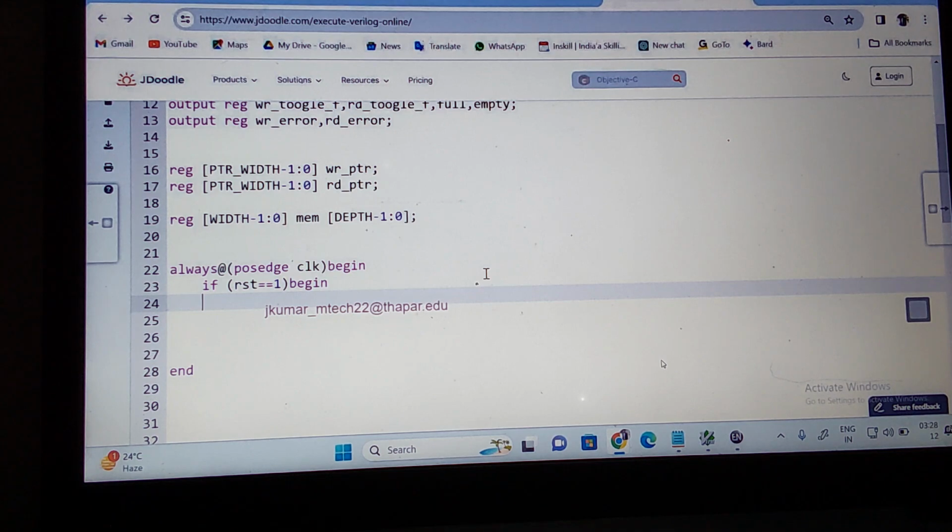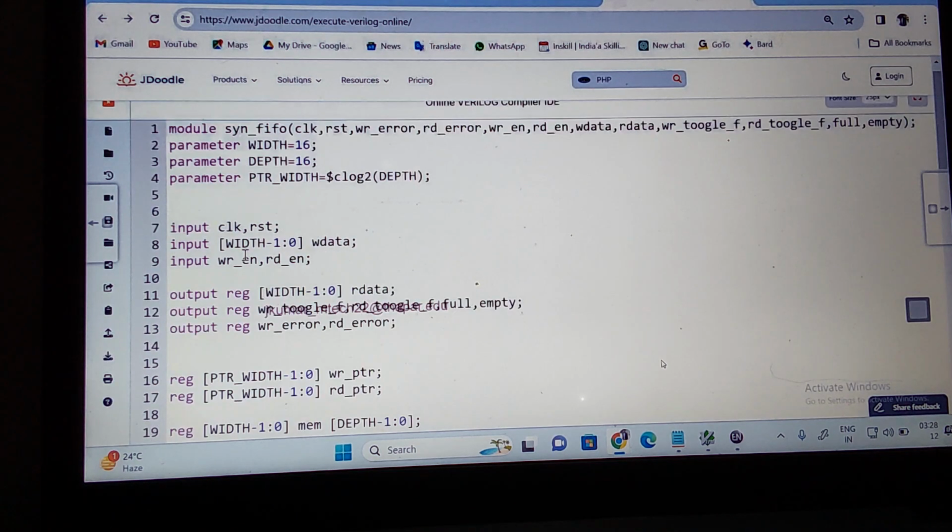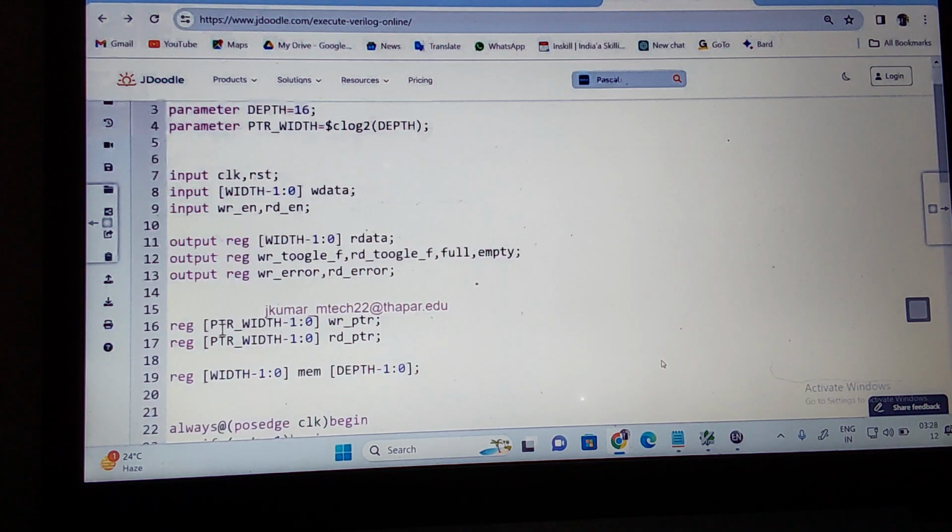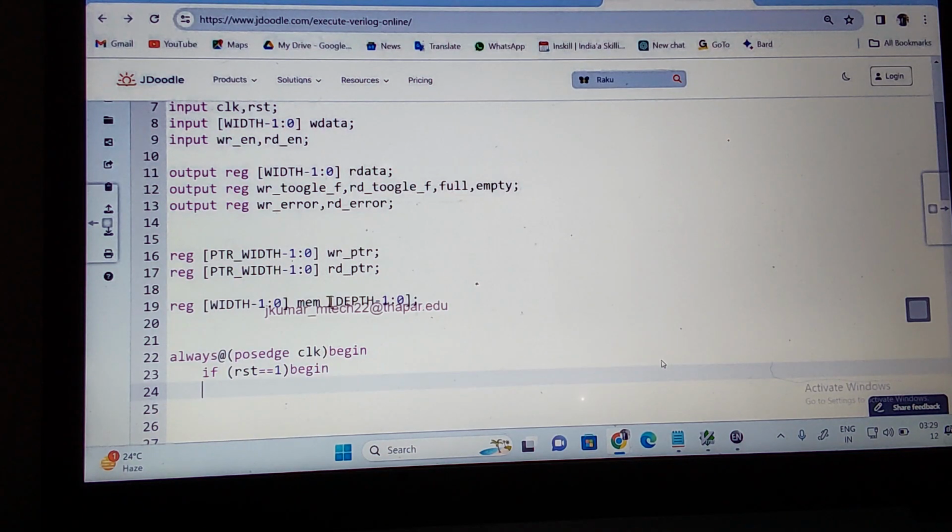One way to do this is, if my reset is equal to 1, all these register data types you are using, make them zeros. What are the register data types to make zero? All data, write toggle flag, read toggle flag, full, empty, write error, read error, then write pointer, read pointer, memory. What to do with this memory? For i equal to 0, i less than 10, use the for loop, and make memory of i equal to 1'b0.